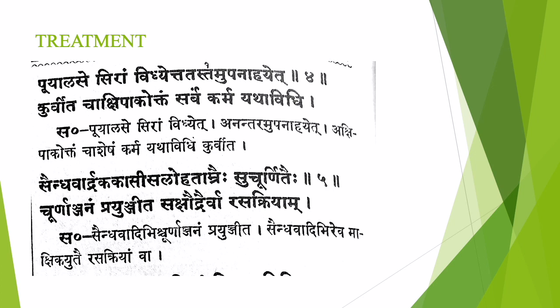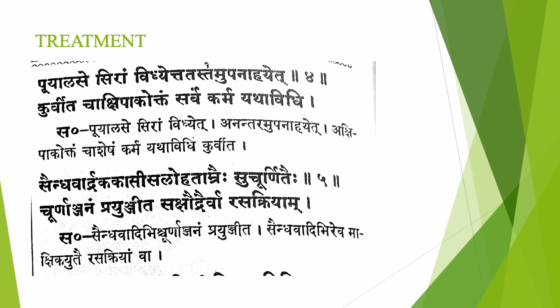After that we can give Akshipaga Chikitsa. Akshipaga is mentioned in Sarvakshiroga; when we do that we will study that one. So in Puyalasa, according to Ashtanga Hridaya, 3 steps are mentioned. First is Siraveda, second is Upanaha Sweda, and third is Akshipaga Chikitsa.